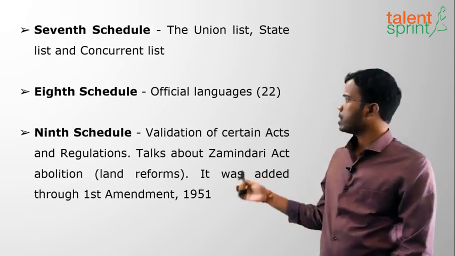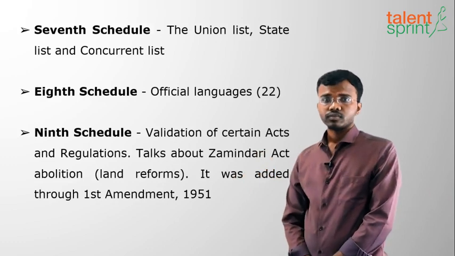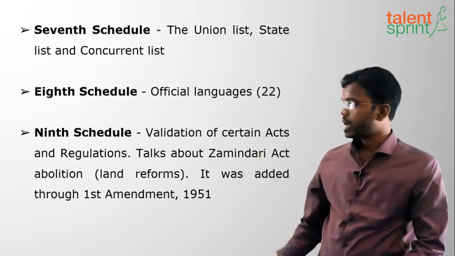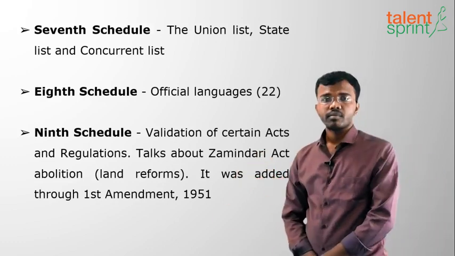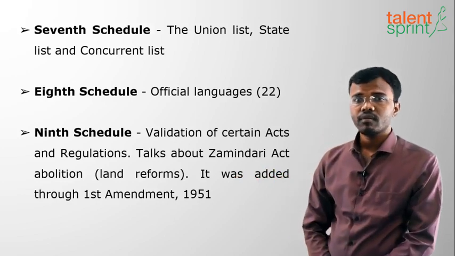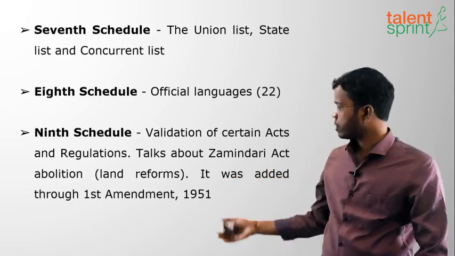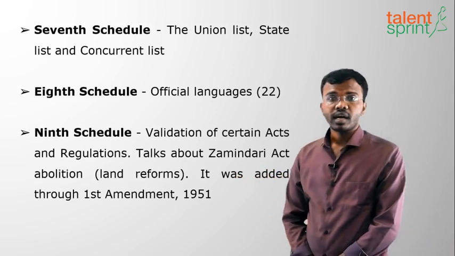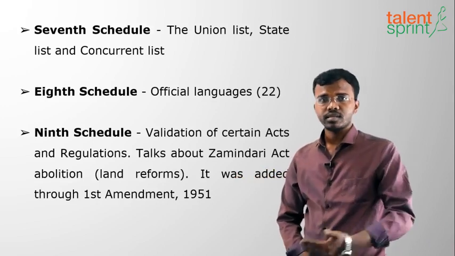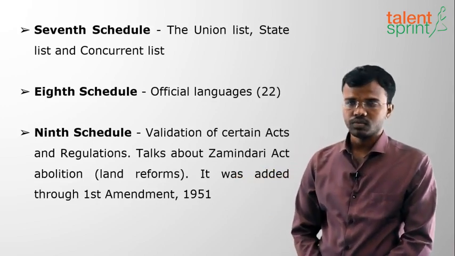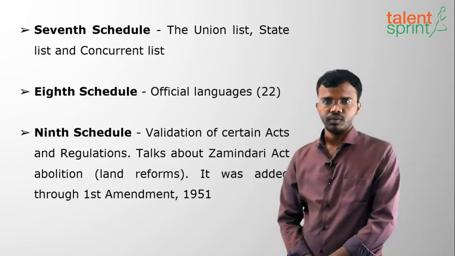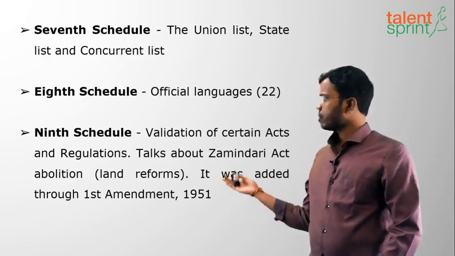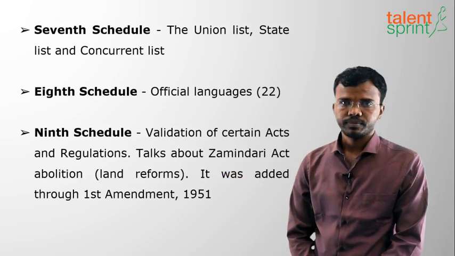The abolition of Zamindari Act was done through the 9th schedule. It was added through the first amendment, 1951. When did we amend our Constitution for the first time? In the year 1951, after 26 January 1950. Through this amendment, we have added the 9th schedule.